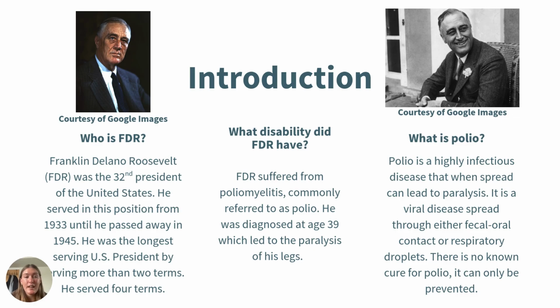So, what disability did FDR have? FDR suffered from poliomyelitis, commonly referred to as polio. He was diagnosed at the age of 39, and it ultimately led to the paralysis of his legs. So, what is polio? Polio is a highly infectious disease that, when spread, can lead to full paralysis. It's a viral disease spread through either fecal oral contact or respiratory droplets. There unfortunately is no known cure for polio, but it can be prevented.